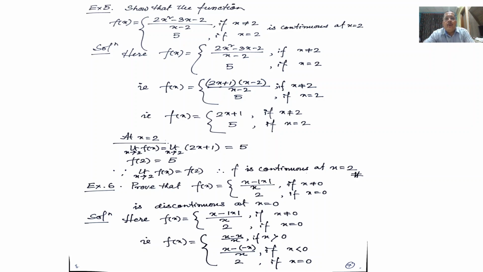So at a point, a function is said to be continuous at a point if the limiting value of the function is equal to the value of the function, that is, if right hand limit is equal to left hand limit is equal to value of the function, then the function is said to be continuous at a particular point, provided the point is an interior point.